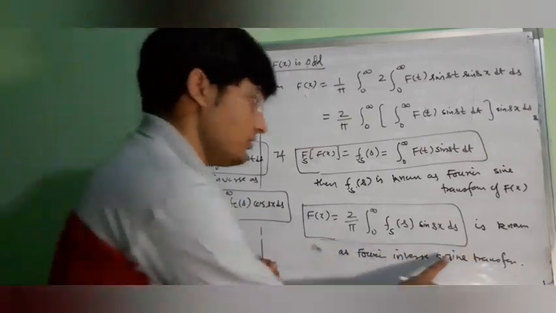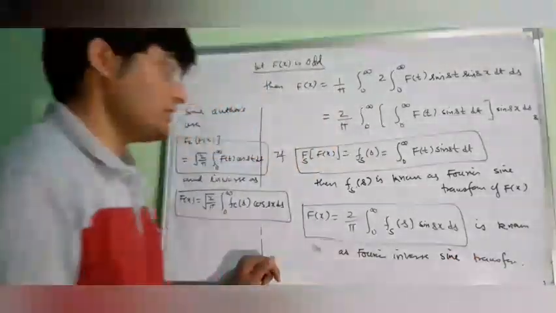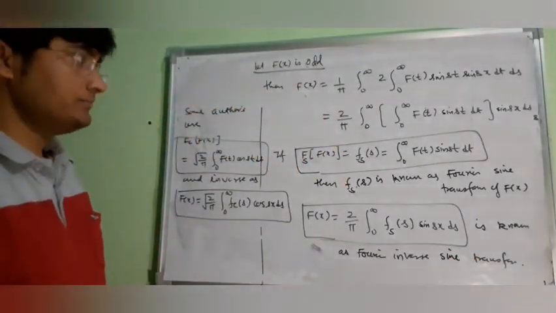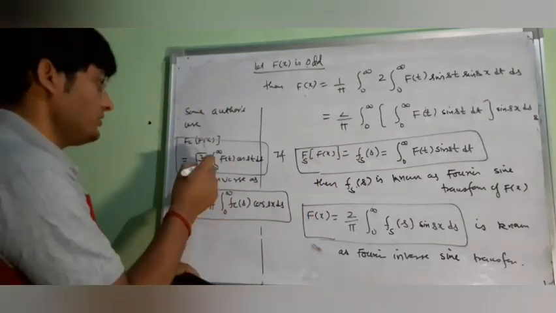So this will be the inverse sine transform of a function f(x). Now again we can break this 2/π in two parts.